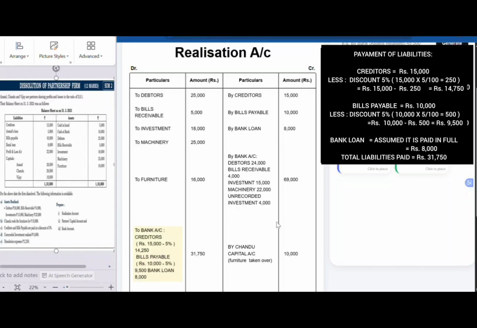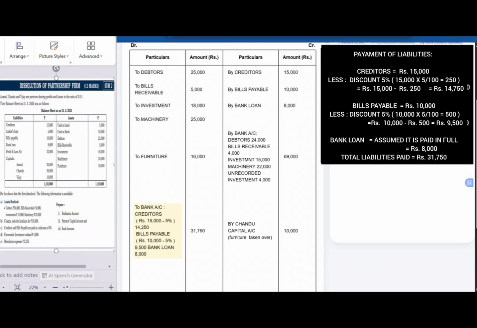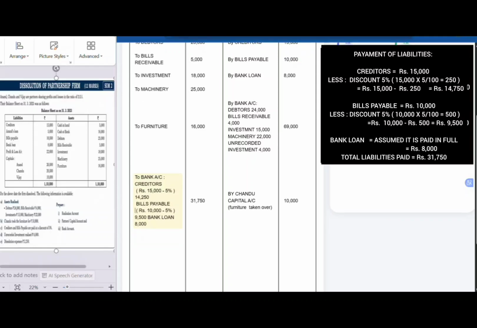9,500. And bank loan, since it is not given in the adjustment, it is assumed that the bank loan is paid in full. So therefore bank loan will be 8,000. The total of the liabilities paid off is 31,750. Now to do all these, there are dissolution expenses which are to be paid by the firm.